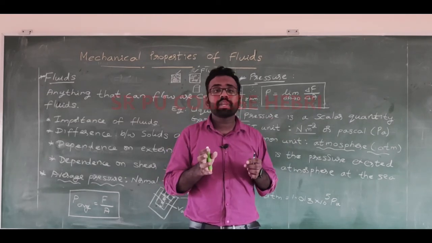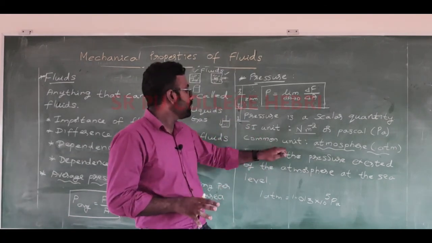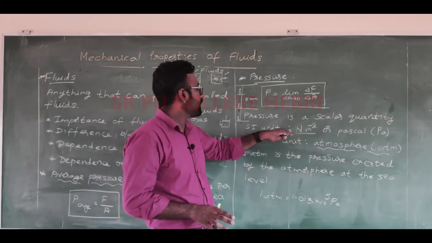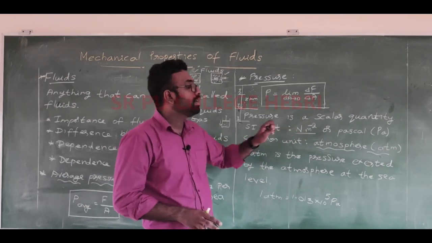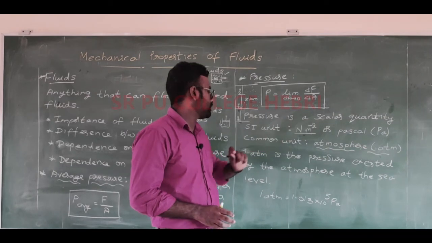That's the reason why we can understand all these things properly. In honor of him, we have kept the name Pascal for the SI unit. The other unit is Newton per meter square.